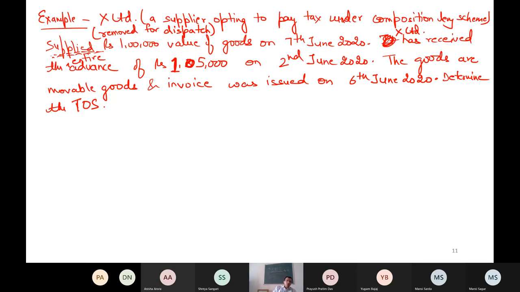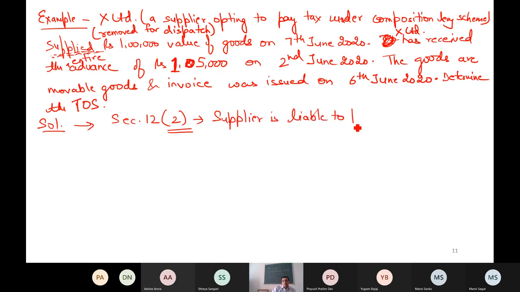How will I proceed? First of all, I will check Section 12 is applicable, 13 or 14? 14 cannot be applicable because there is no change in rate. 13 cannot be applicable because it is not a service. So one thing is sure that section 12 is applicable. Within section 12, 2 is applicable because in 12 2, supplier is liable to pay the tax. Now within 12 2, there are two situations. Have I opted for composition or not? Answer is yes. I have opted for composition.